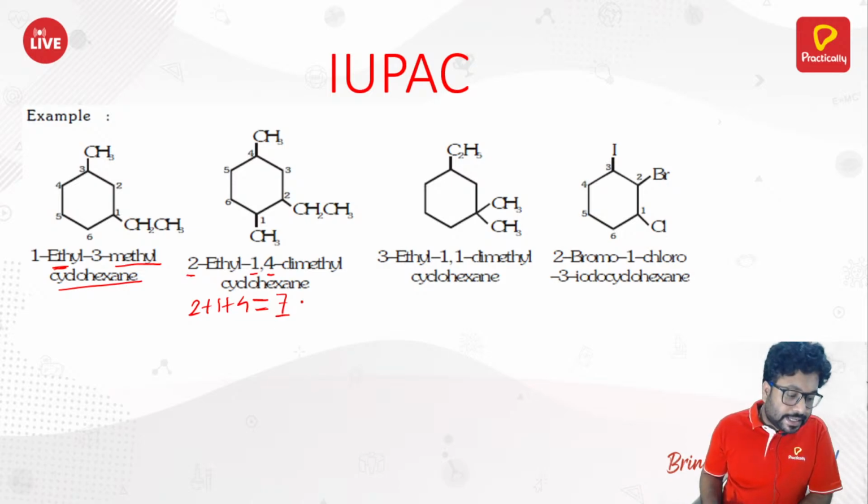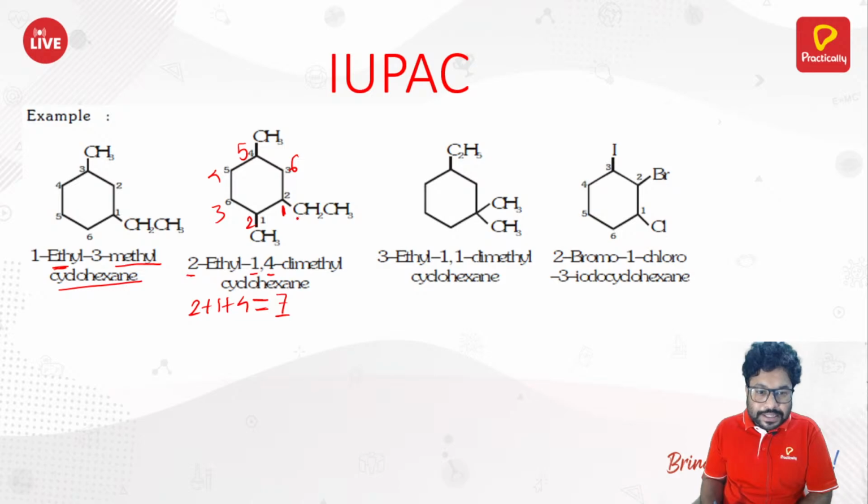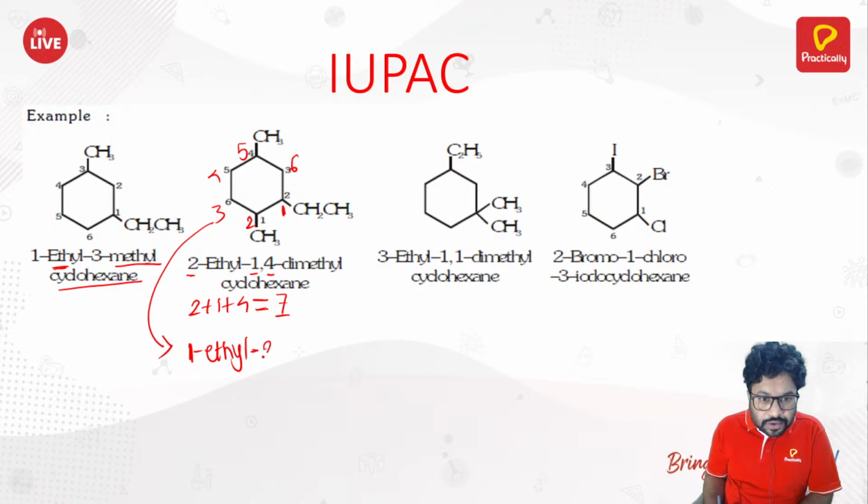Now let's see the other possibility where you start counting from here: 1, 2, 3, 4, 5, 6. When you go by this method, you would name it 1-ethyl-2,5-dimethylcyclohexane.